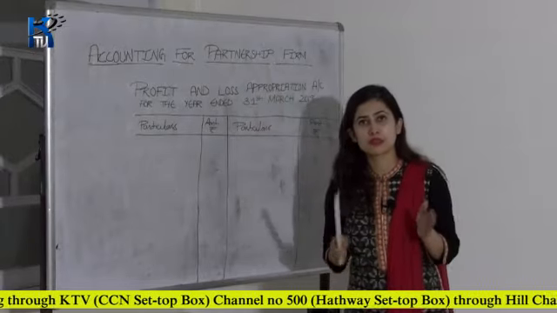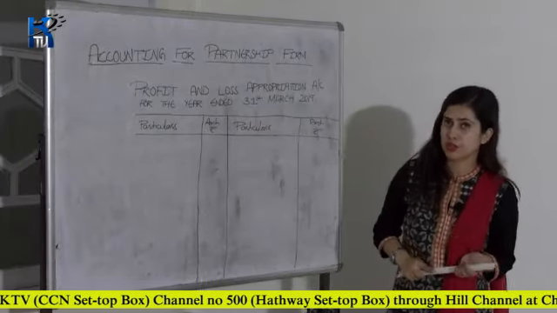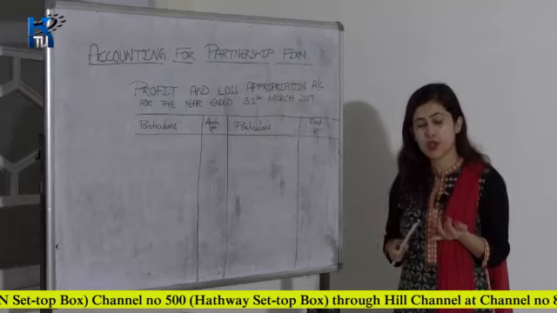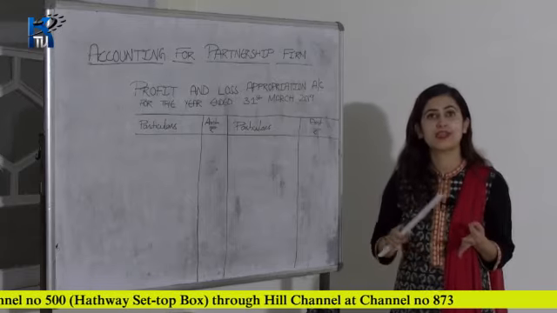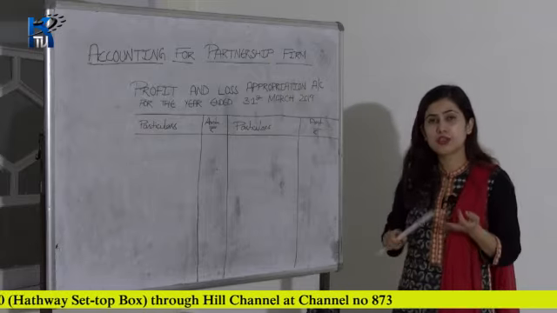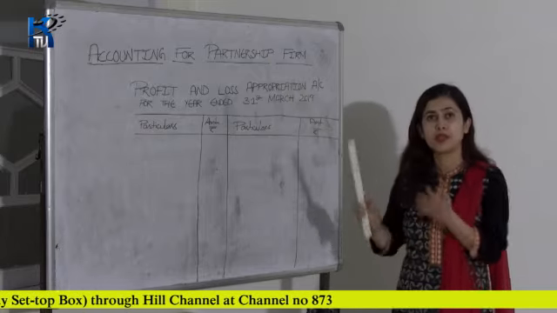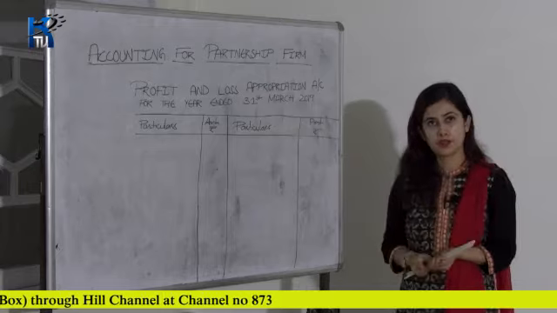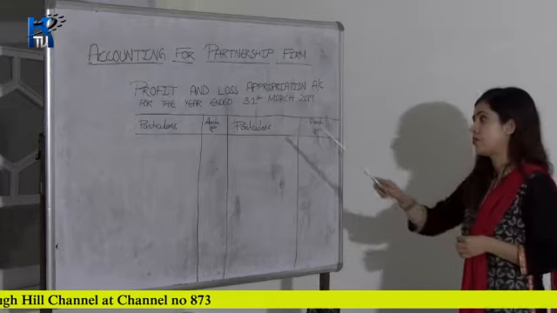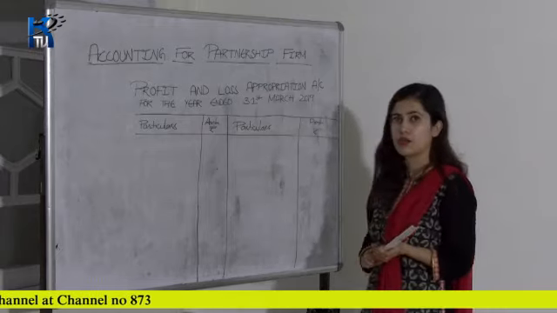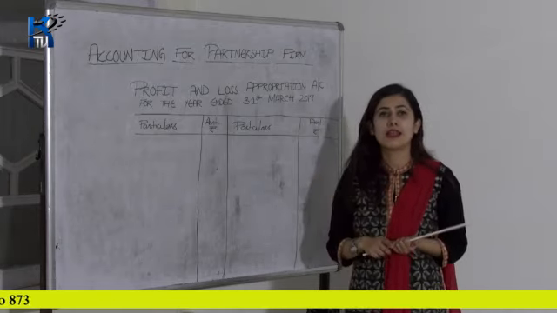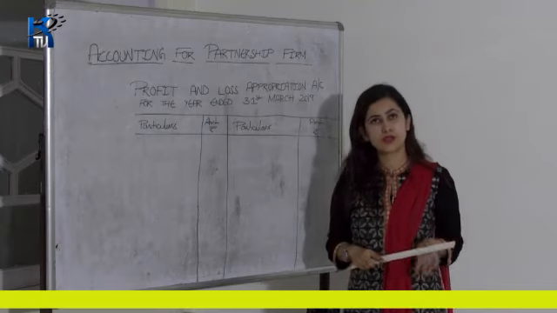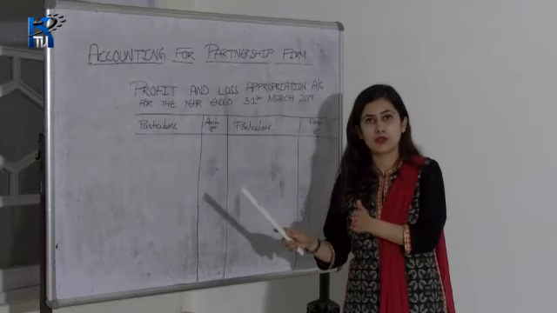Partnership fundamentals is your profit and loss appropriation account. We have to make the profit and loss appropriation account, then the partners' capital account, and then the balance sheet. These are the three types of accounts which we have to prepare in the partnership form. Now we'll be discussing the profit and loss appropriation account. It is an extension of your profit and loss account.